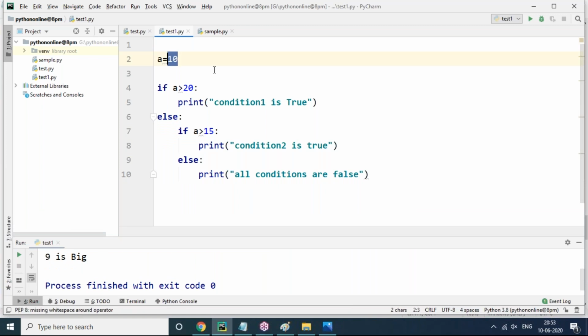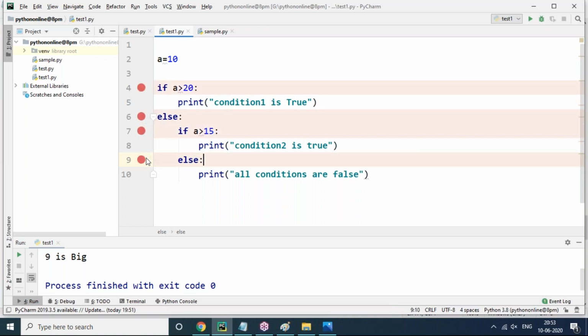Now you can see a value 10 I decided. Control will jump into here. 10 greater than 20. Is it true? No. It will go to else block. Again after else block it will check 10 greater than 15. No. Again it will go to else block. So like this. Let's keep the breakpoint. Check it here clearly, which block is executing.